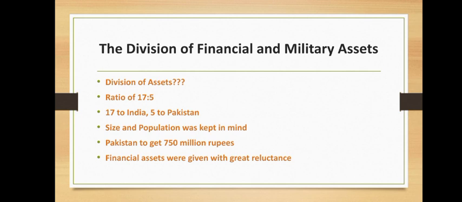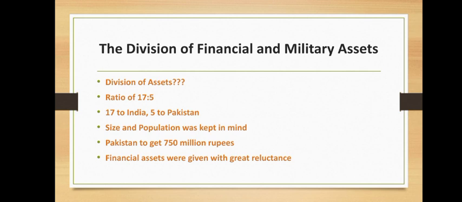First of all, we will talk about the division of financial assets. Because India was bigger in size and had a greater population than Pakistan, it was finally agreed by the British government that financial assets would be divided in the ratio of 17:5.